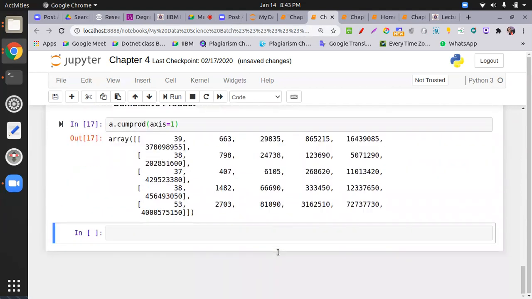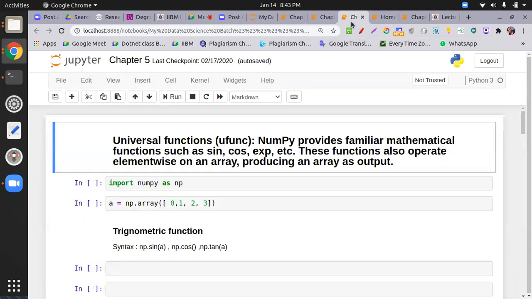All right, in that sequence, moving to the next chapter, universal functions, ufunc. Here we learn about some trigonometric functions, which all of you know: sine, cos, tan.